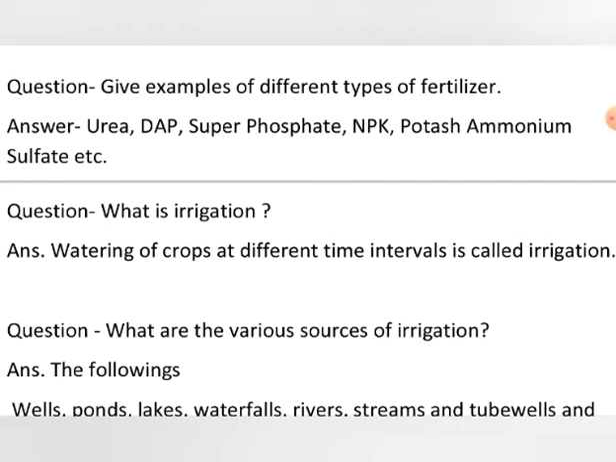So the farmers need to water the plants at different times so that the crop can grow properly. So this watering of the crops at different time intervals is called irrigation.